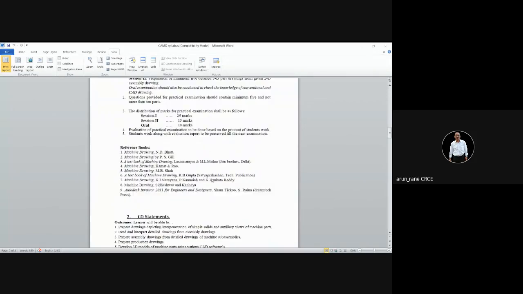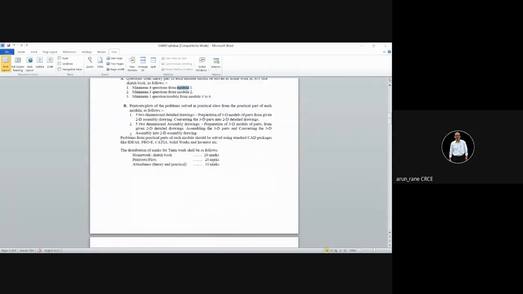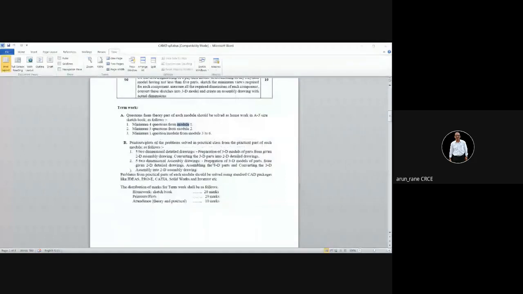Now for the practical exam, again there is a revision. So it's actually 25 marks only. It's not 50 marks. Here it is seen as 50 marks, 25, 15 and 10, but it is not so. You have 10 marks for session 1, 10 marks for session 2 and 5 marks for the oral. So practical marks is 25 and term work marks is 50. So altogether that is 75 marks for this.